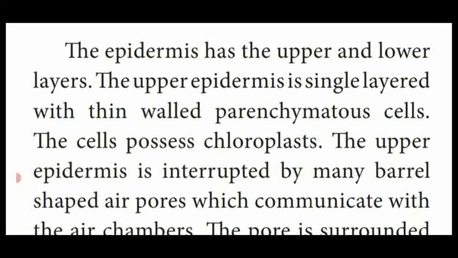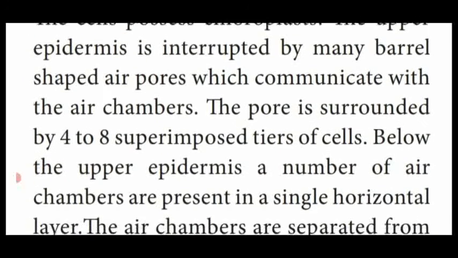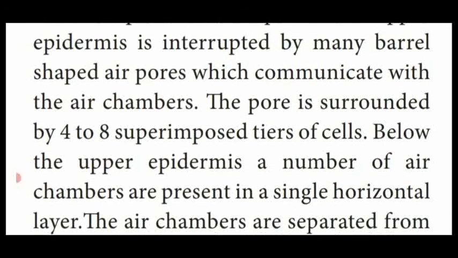These parenchymatous cells contain chloroplasts. The upper epidermis is interrupted by, as I told you, a small space known as an air pore. The shape of the air pore is barrel shaped.